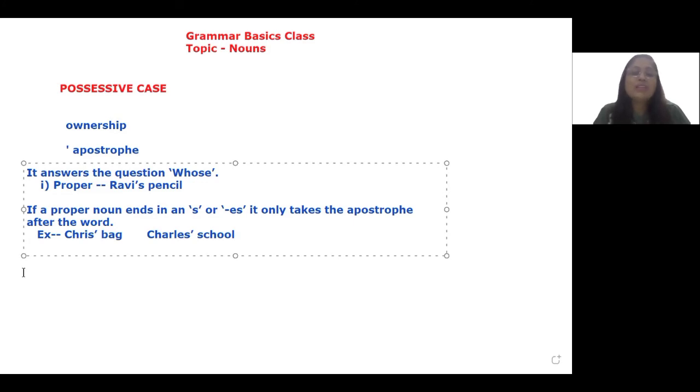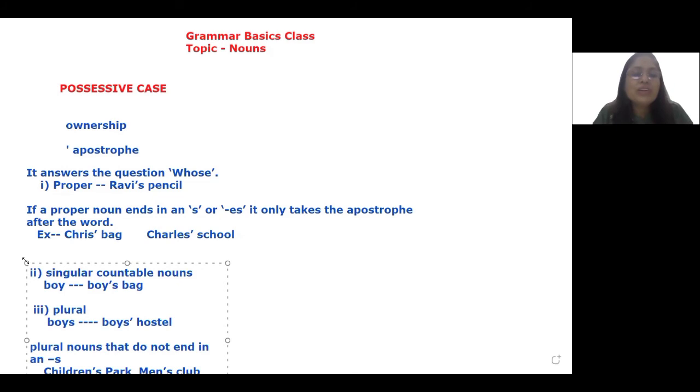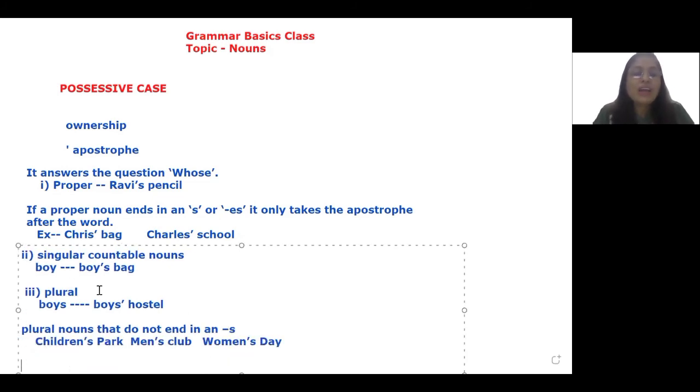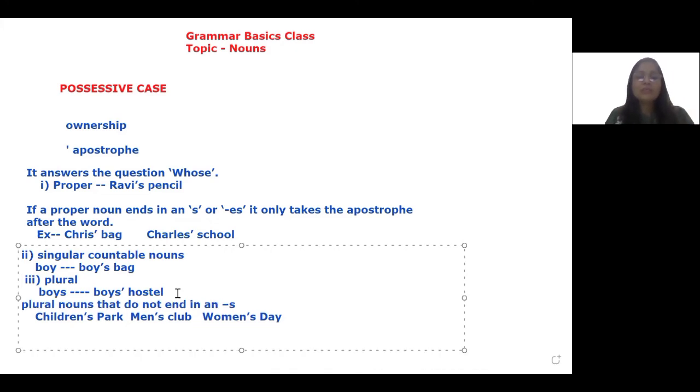Now that was about proper nouns. I'm going to take up a usage which is related to singular countable nouns now. When a noun is singular and countable, it will be used in this way. But then there is a problem. Even plural common nouns can have a possession. Then what should I do? The apostrophe will be taken after the S and there will be no extra S here. This is wrong. This is how it goes.